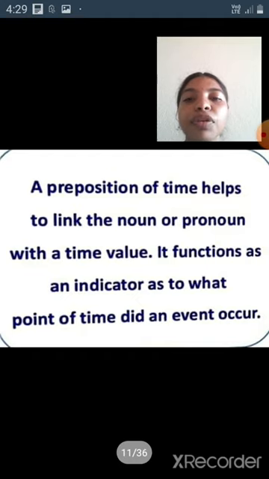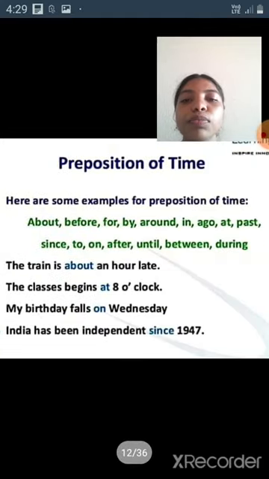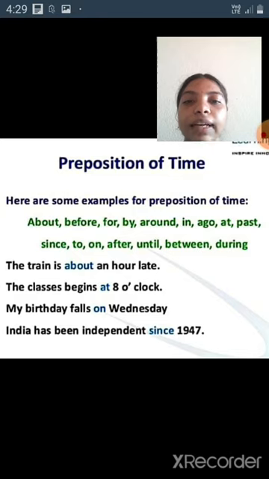Next, preposition of time definition. A preposition of time helps to link the noun or pronoun with a time value. It functions as an indicator of at what point of time an event occurs. Next, examples of preposition of time: about, before, for, by, around, in, ago, at, past, since, to, on, after, until, between, during. These all are preposition of time examples.